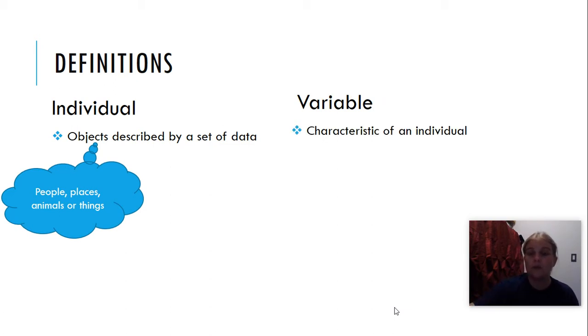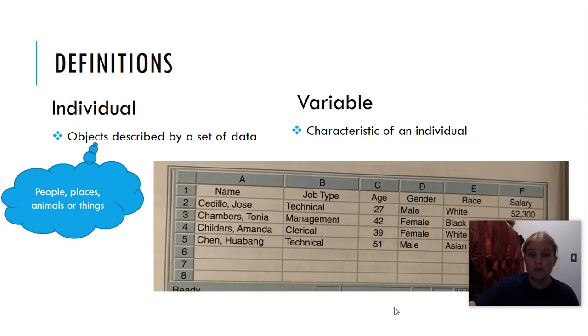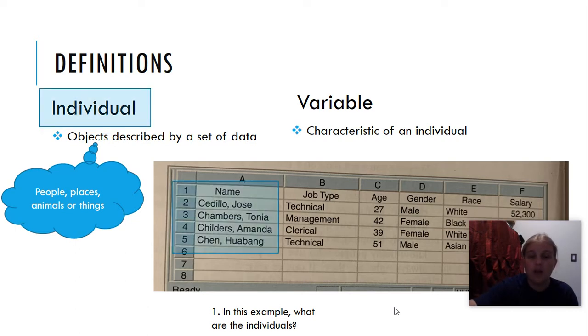The variable. The variable is a characteristic of an individual. So if I look at this data set, I want to ask myself, what are the individuals, or who are the individuals? I'm going to look and see the individuals are these people. You can't see if I point at my screen. I forgot. Okay, I'm going to use my mouse. There we go. The individuals. There's some sort of highlighter thing. I have to figure out how to make that work. I'll do that for the next video.